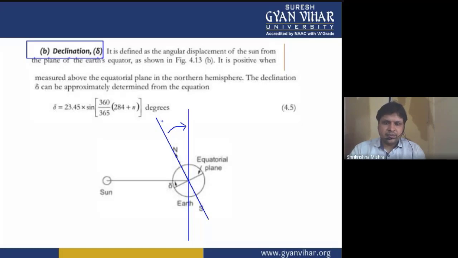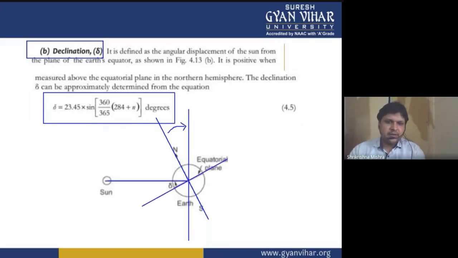Now the declination angle can be calculated in this way. First of all, what is the declination angle? These are the radiations coming from the sun, and the angle made by the equatorial plane with the radiation coming from the sun will give you the value of the declination angle.